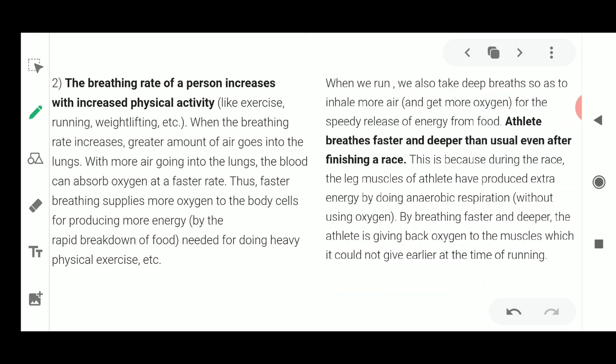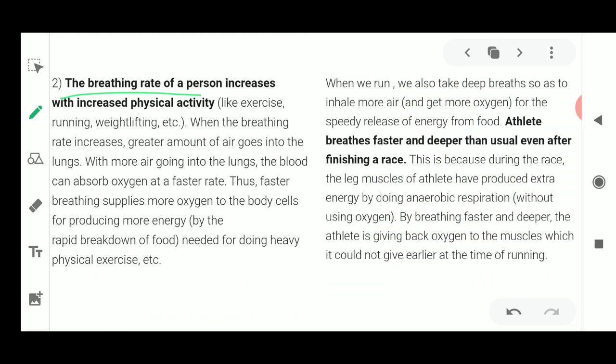Okay, now the next slide is telling you that the breathing rate of a person increases when there is an increase in physical activity. Now what is this breathing rate? This breathing rate refers to the number of breaths, meaning one inhalation plus one exhalation, that take place in 1 minute. How many times this complete cycle of inhalation and exhalation is going on.